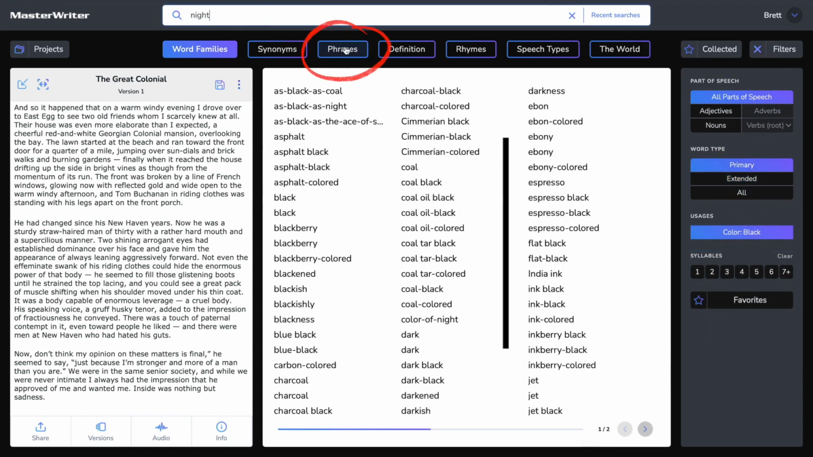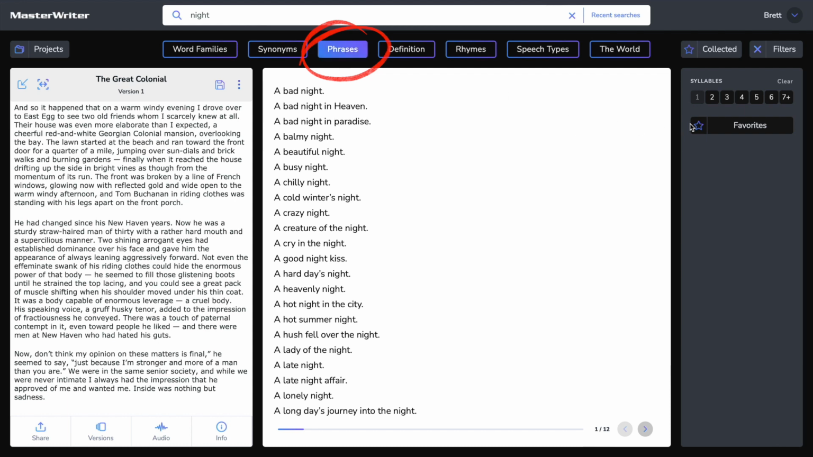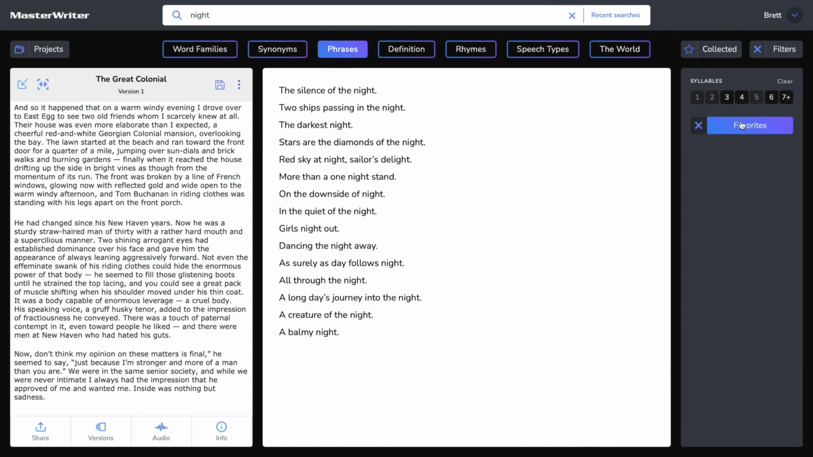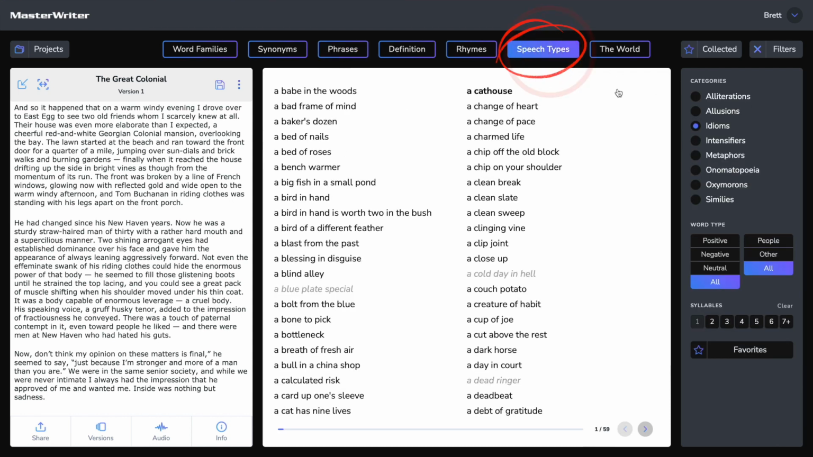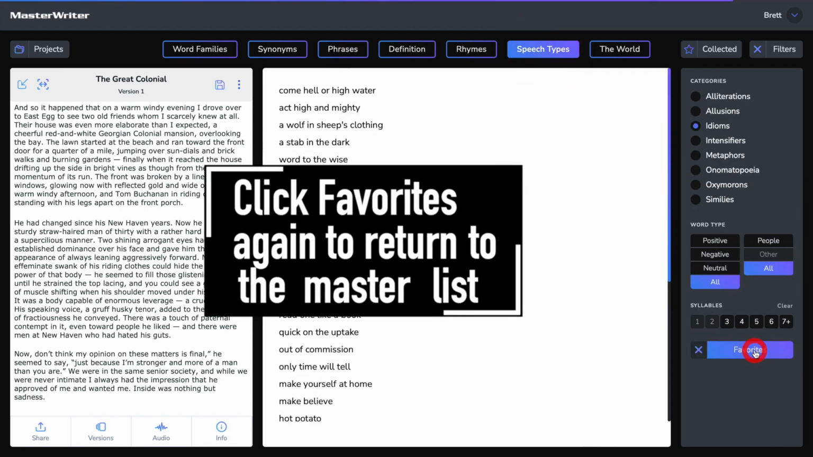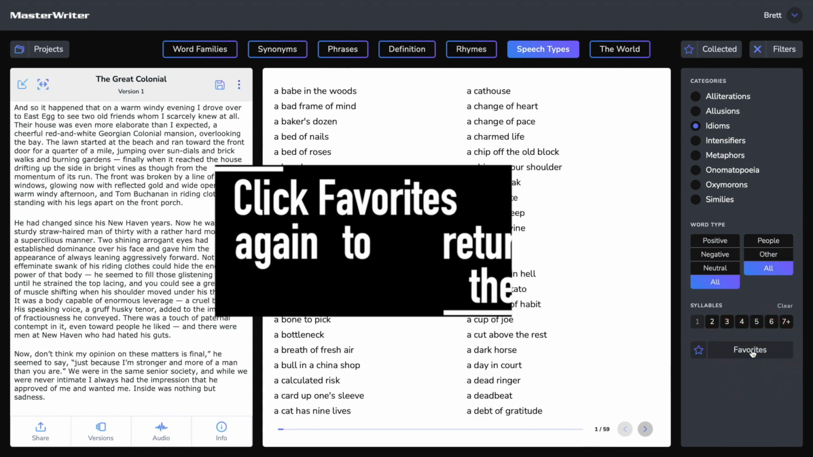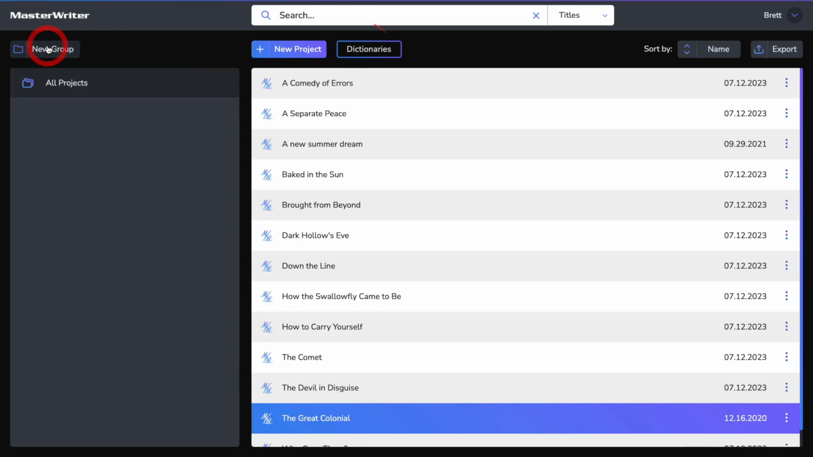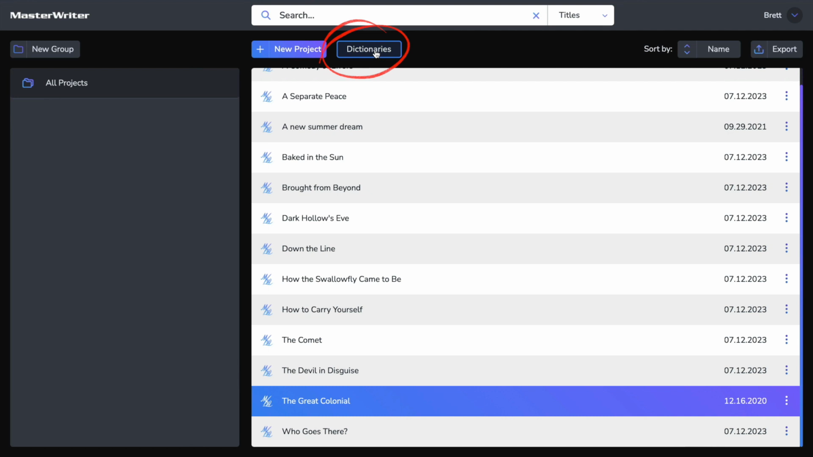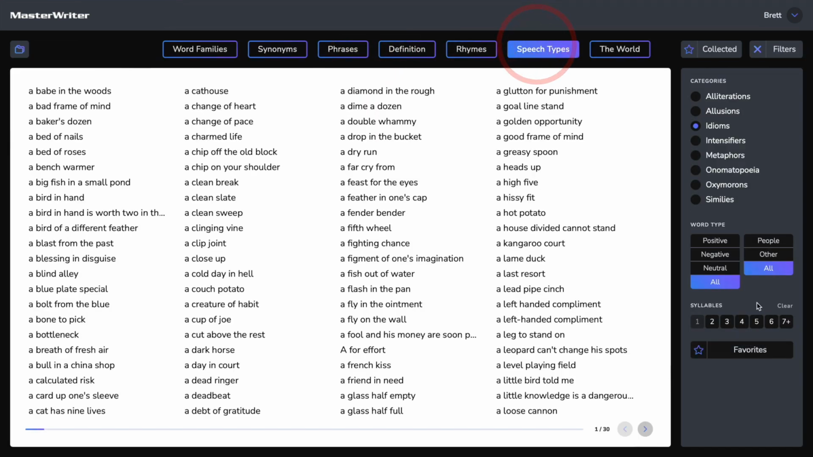Over time, Favorites will become a comprehensive custom list of all the possibilities you thought had the most potential. It's a great place to start, and if you can't find what you're looking for there, you can always go back to the master list by clicking Favorites again. Favorites can also be used in dictionary mode, which is accessed on the project list page by clicking Dictionaries.